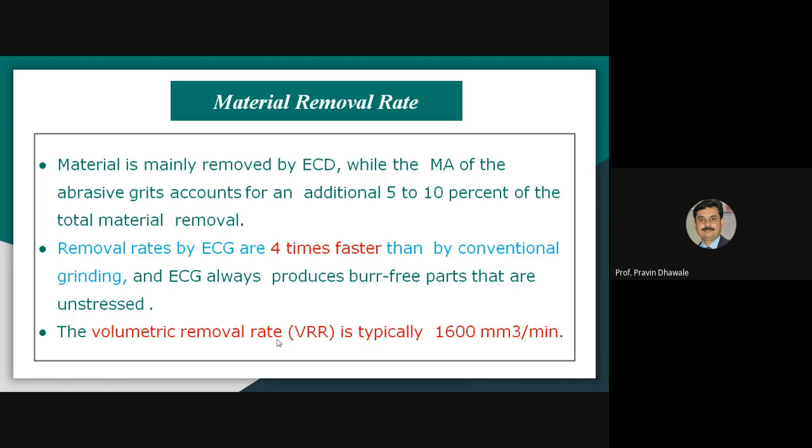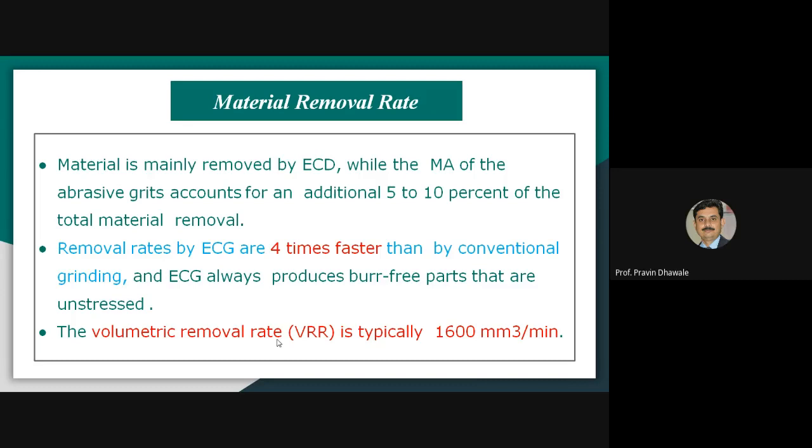And the amount of material removed in the electrochemical grinding process may be termed in terms of volumetric removal rate, VRR, and it is typically up to 1600 mm cube per minute, as we are taking the volume removal rate.